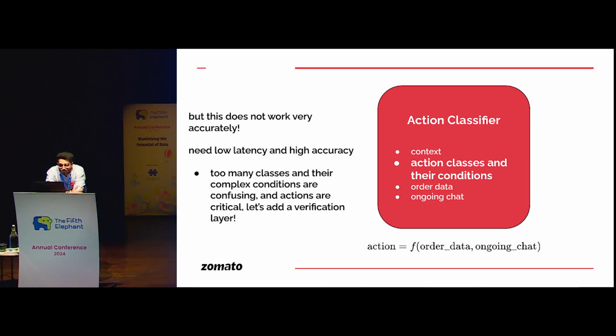This approach does not scale very well, simply because we have 8 to 9 actions with a lot of complex conditions. So for every action, let's say we have 10 to 12 conditions, which are probably also overlapping among other actions. So it is not very easy to take those actions. Plus, we are designing a solution that responds in about 10 to 15 seconds. So we cannot use the world's best LLM to do all our stuff, right? We need to optimize for that as well. So what do we do here?